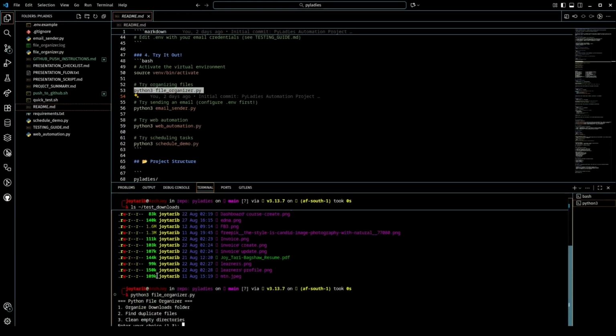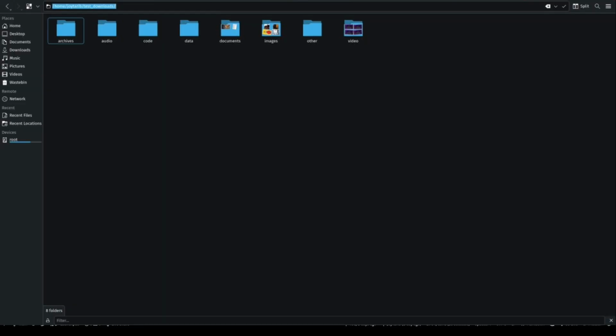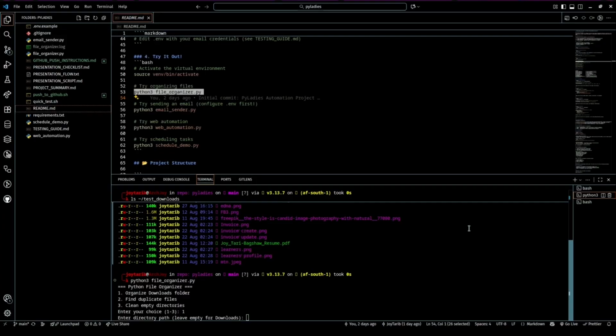And I'll choose option 1 to organize the downloads folder. After choosing option 1, I'll be required to enter the path for the particular folder I want to organize. And you can get this from your file just at the top here. You can copy the path and then you paste it on the code.